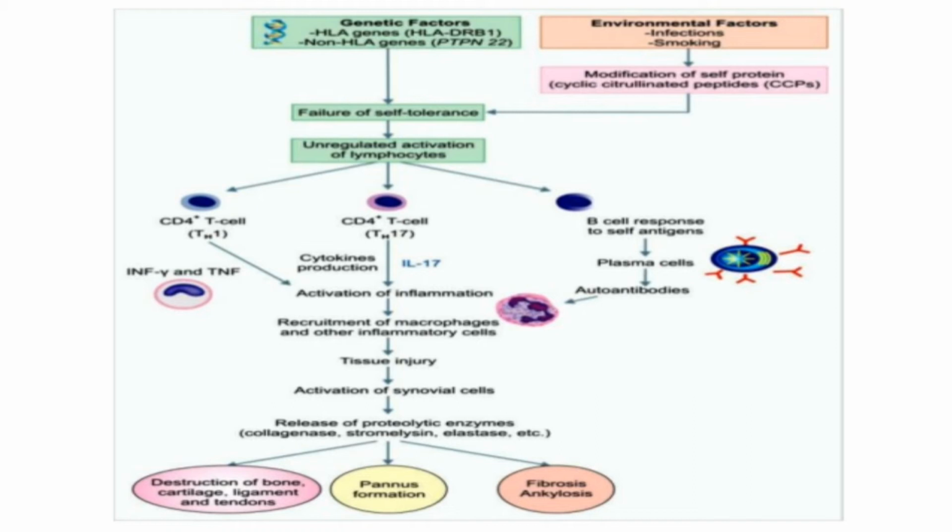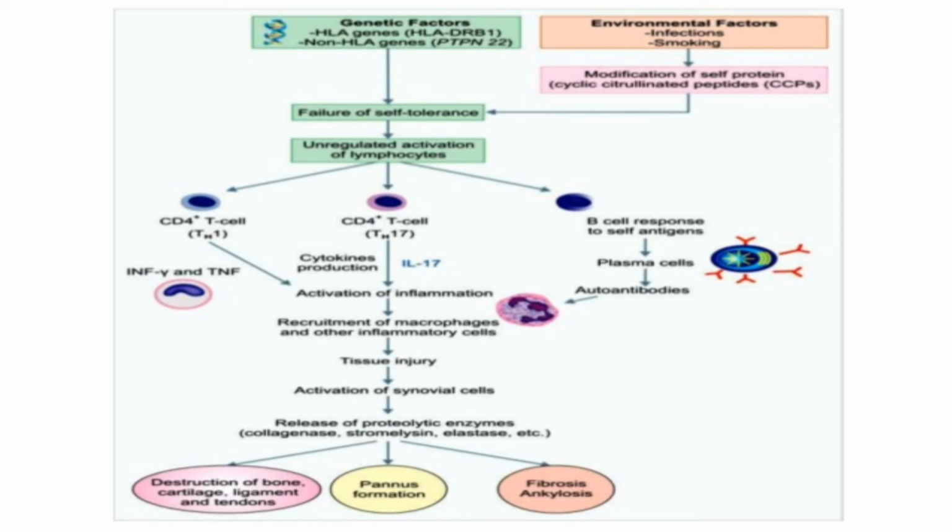Genetic factors are HLA genes, HLA-DRB1, non-HLA genes, PTPN22. HLA genes means the human leukocyte antigen, any group of related proteins encoded by the major histocompatibility complex. Another point is the environmental factors, infection and smoking. Genetic factors undergo failure of self tolerance. They undergo unregulated activation of the lymphocytes.